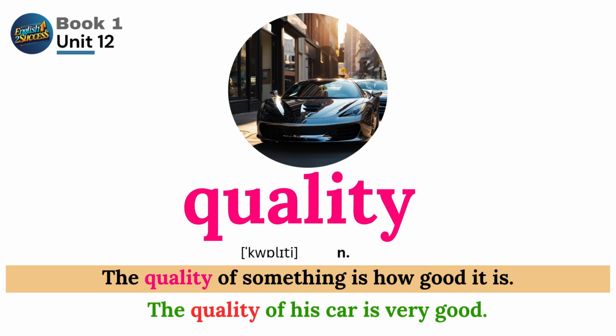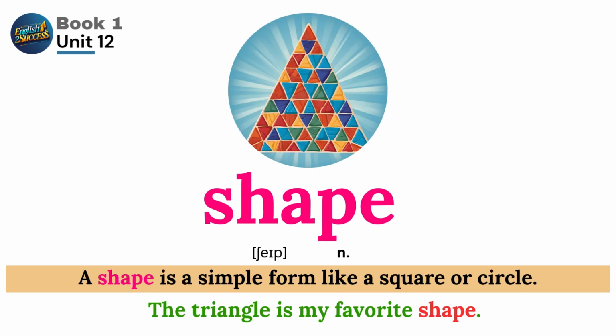Quality. The quality of something is how good it is. The quality of his car is very good. Shape. A shape is a simple form like a square or circle. The triangle is my favorite shape.